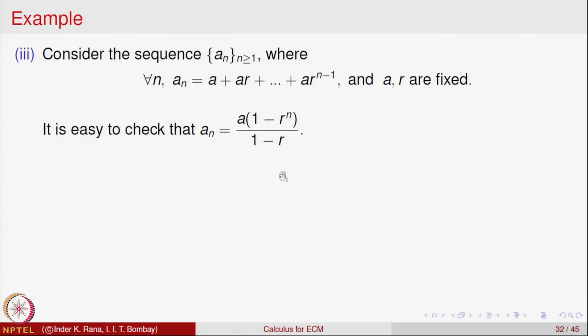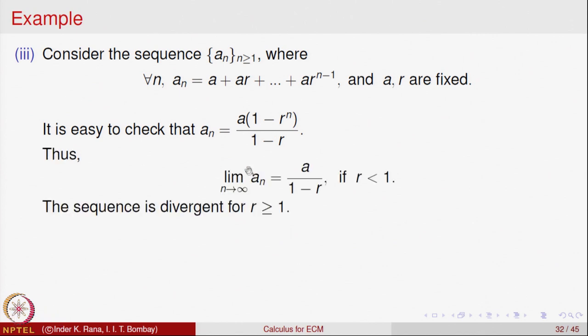And that is a simple fact that can be deduced. Now, if r is between 0 and 1, and I take the limit, r to the power n is going to go to 0. So, this says that the limit of a_n is a divided by 1 minus r.